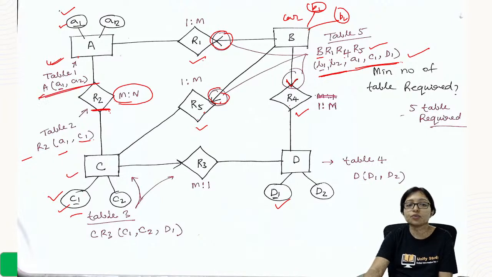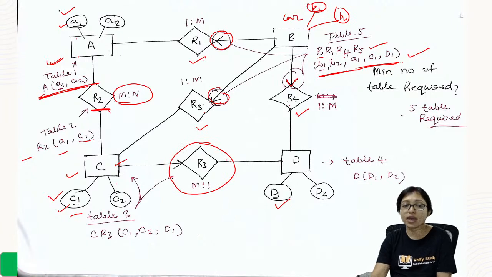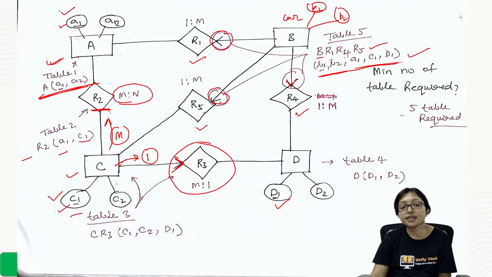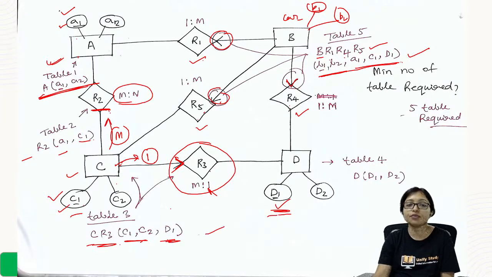Now this relation will be separated like that, A1, A2. But this table is related with this relation where you can see here is also the key constraint. So for this relation it was M, but for this relation it is 1. That's why this table can be combined with this relation, that is D1. That's why this table is here combined with C1, C2, and it took the D1 also. This table will be combined with the R3, that is CR3.